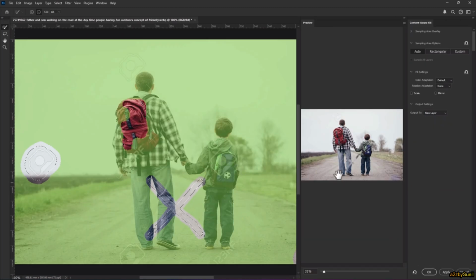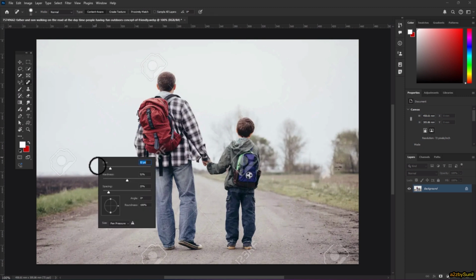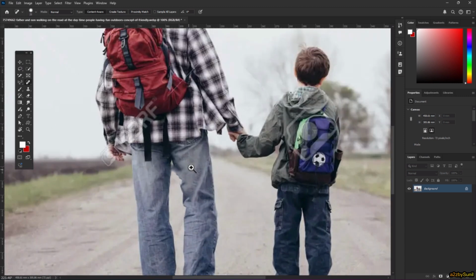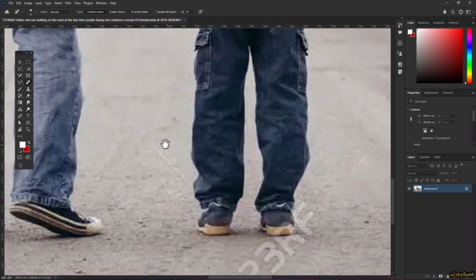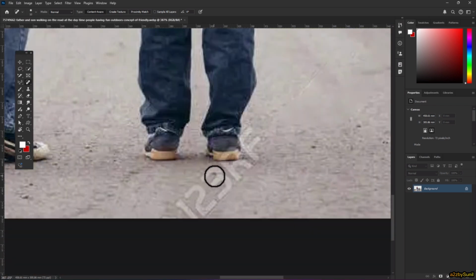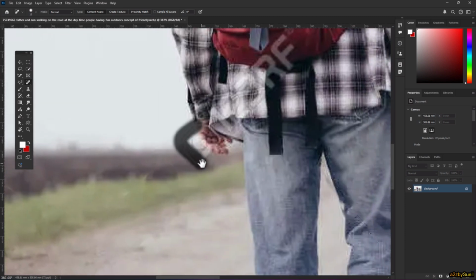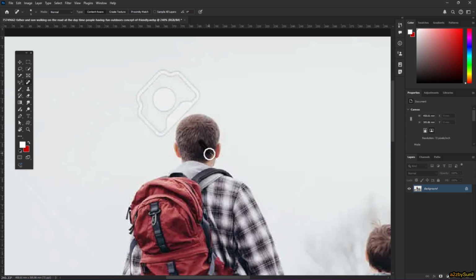Take a look, there is a little bit of a problem here. Now you can use your spot healing brush, right click, change the size, and now use this brush tool on the line. Press Ctrl+Z, zoom in, change the size by using backspace, mouse click to move, and use it here. And here is another one, and use these on these watermarks. Let's see, change the size and use these on these watermarks.